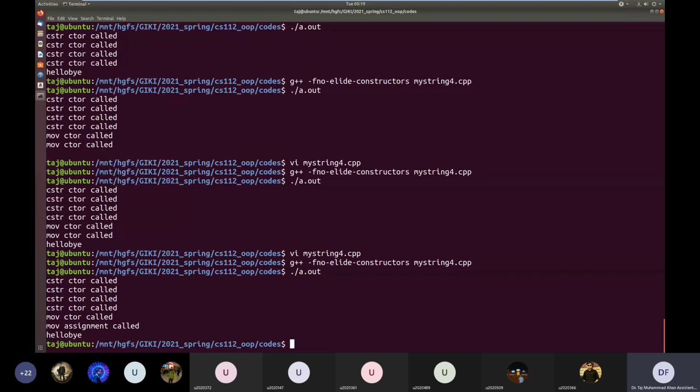So you see, now S3 is being reinitialized with the move assignment operator. Similarly, the move constructor was called for the temporary object.